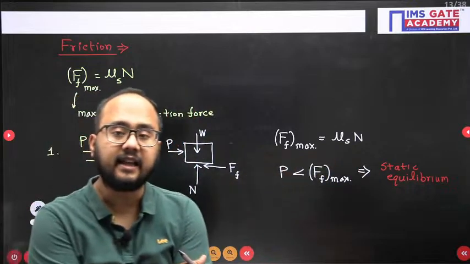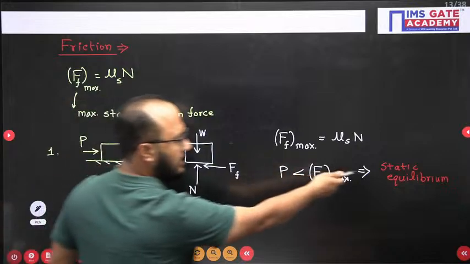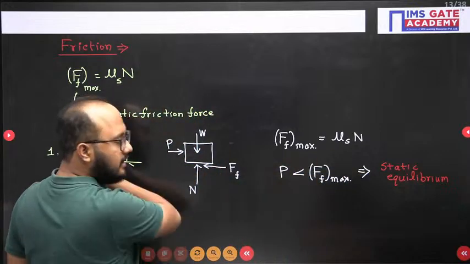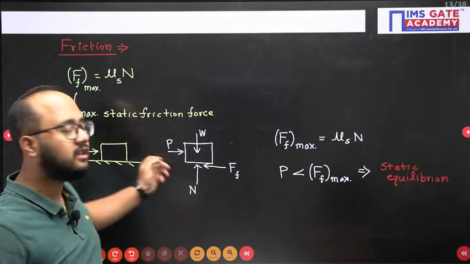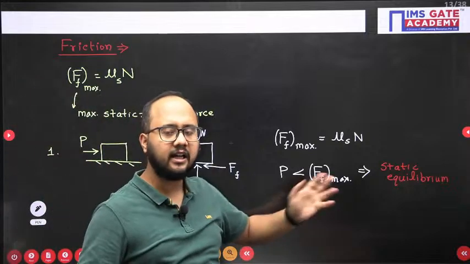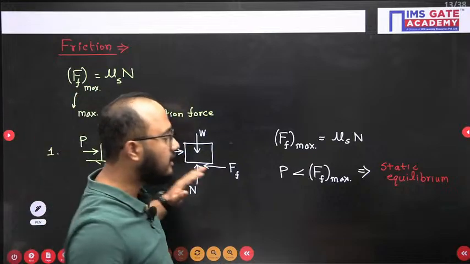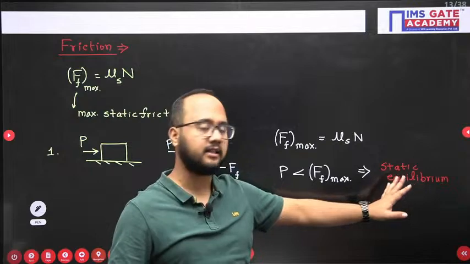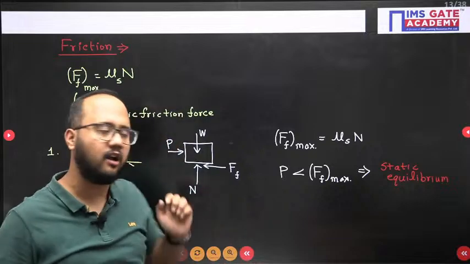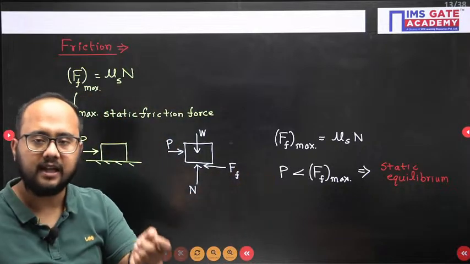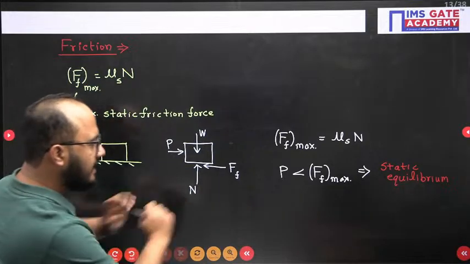Now, you will be asking, sir, in that case, what is the friction force? In that case, as it is a static equilibrium, summation of forces in horizontal direction is also 0. Why is it 0? Vertical it is fine, we understood it is not moving in vertical direction. So 0 summation of forces. But in horizontal direction, why is it 0? Because we have confirmed this thing, body is in static equilibrium. Once we have confirmed this, summation of forces along horizontal direction is also 0. By applying that equation, we will be getting the answer of friction force as well. Okay. So that is case number 1.